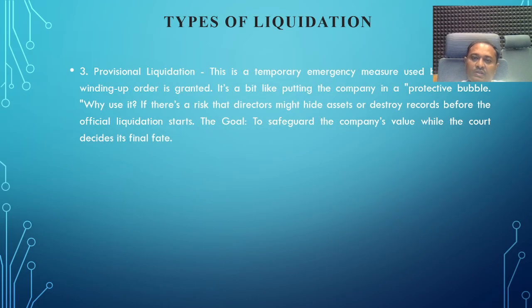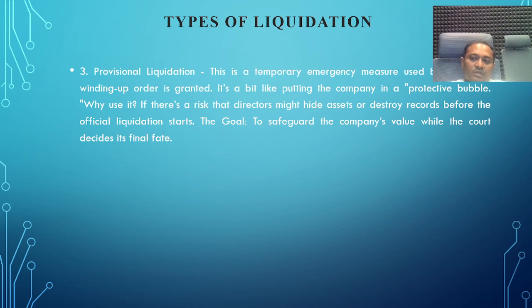Then provisional liquidation: this is a temporary or emergency measure used when a risk is found in the business. In the provisional liquidation, it is temporary for the liquidation of the company, but not permanent. This measure is used before the winding up order is granted, but it's a bit like putting a company in a protective bubble.